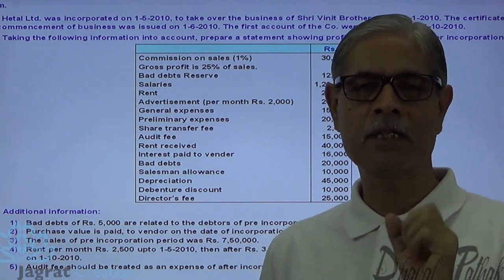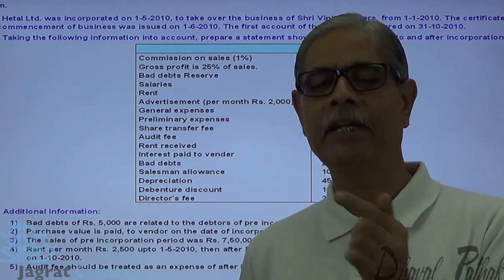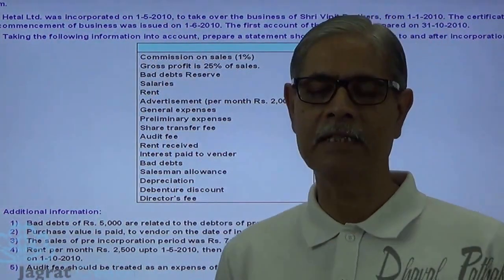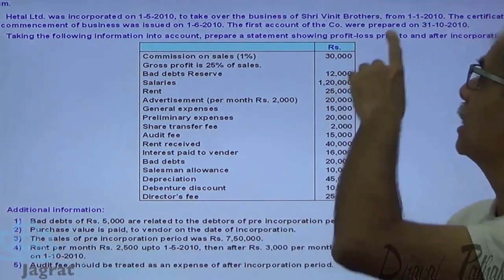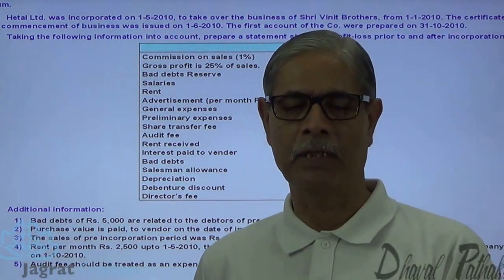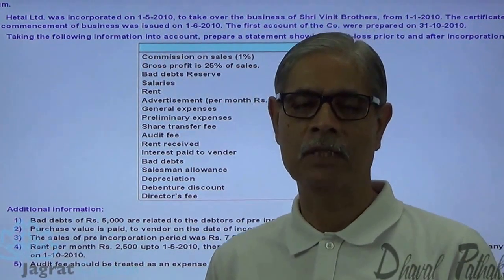When the business was purchased, it was purchased for a company to be incorporated, and the incorporation certificate was received on 1st of May. So the business was purchased on 1st of January for a company to be incorporated, and the company was incorporated on 1st of May 2010.